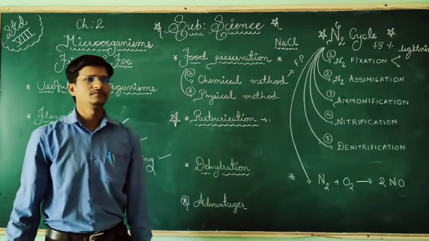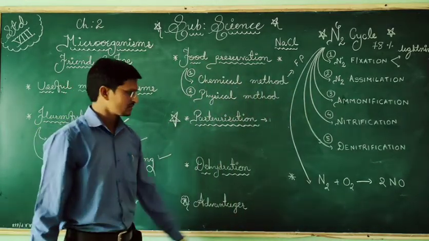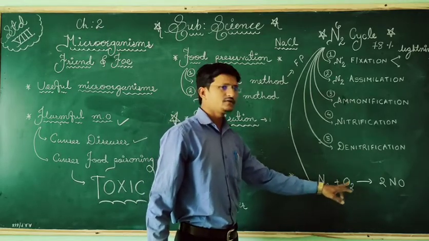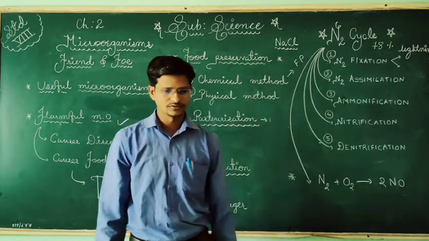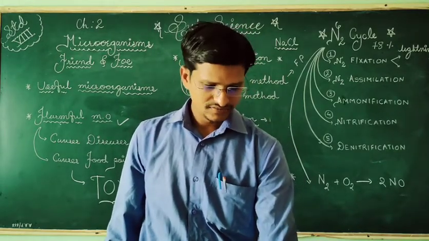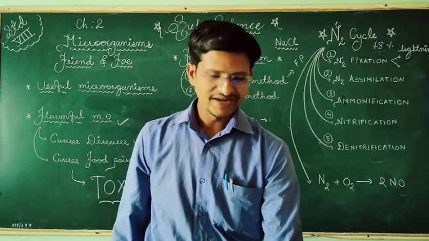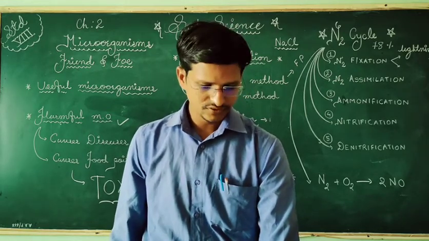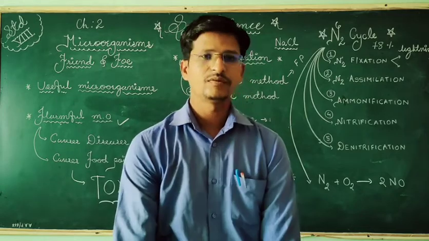So nitrogen and oxygen combined to form nitrogenous compounds. Then it will form nitrogen dioxide, then nitric acid, and last it will form calcium nitrate. So this is a conversion by the help of lightning.